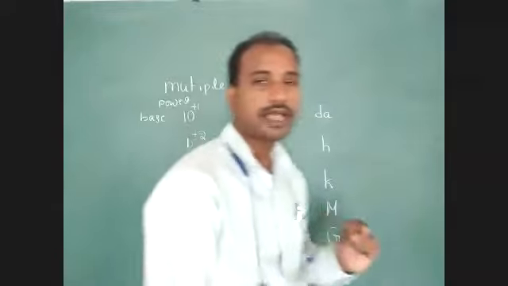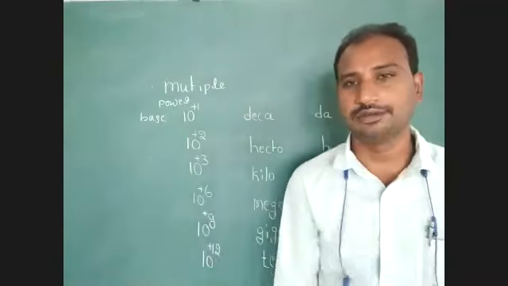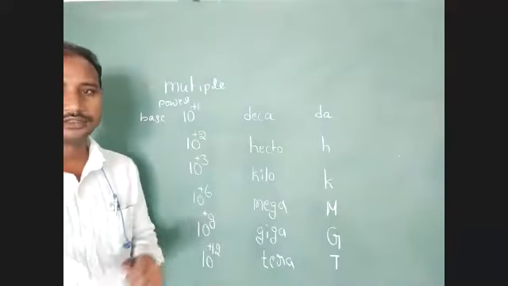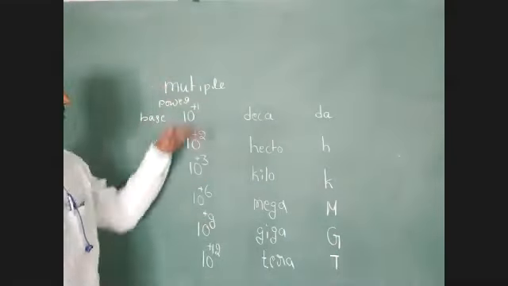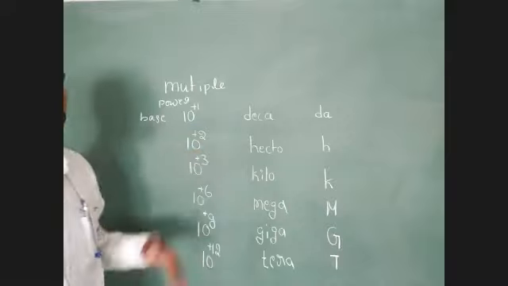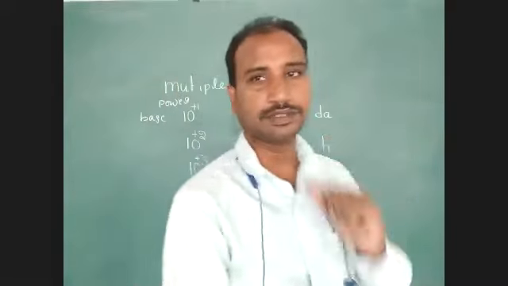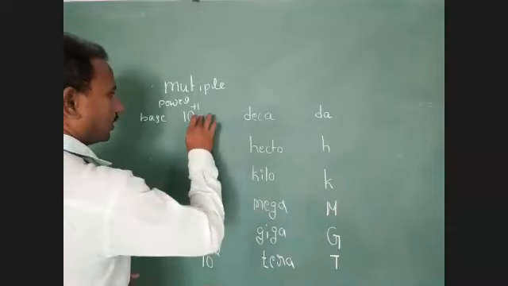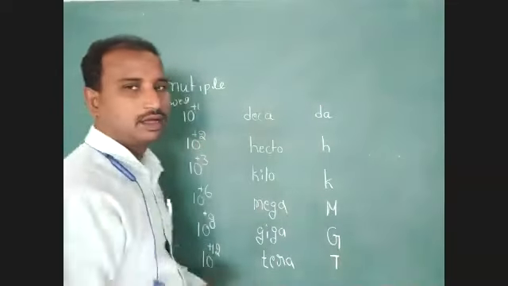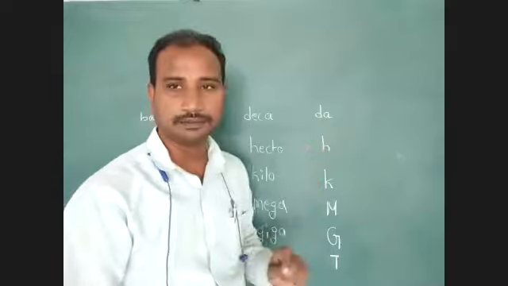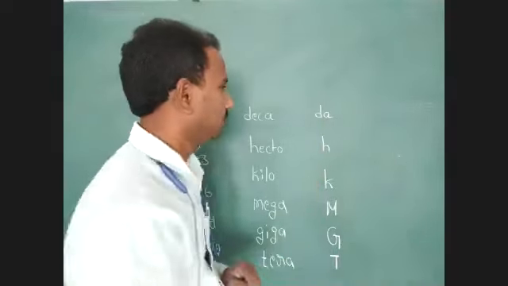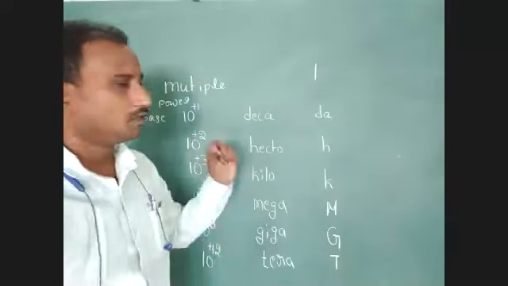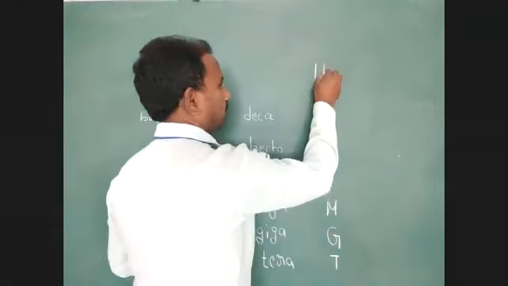If the power is negative, you get submultiple values. Now we are discussing multiples only. For multiples, the power is positive. So 10 to the power of 1 means deca. In the examination they will give a value like 1 decameter.